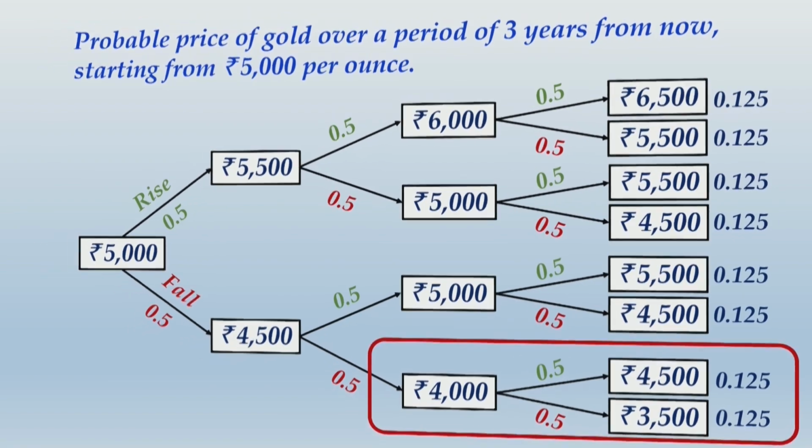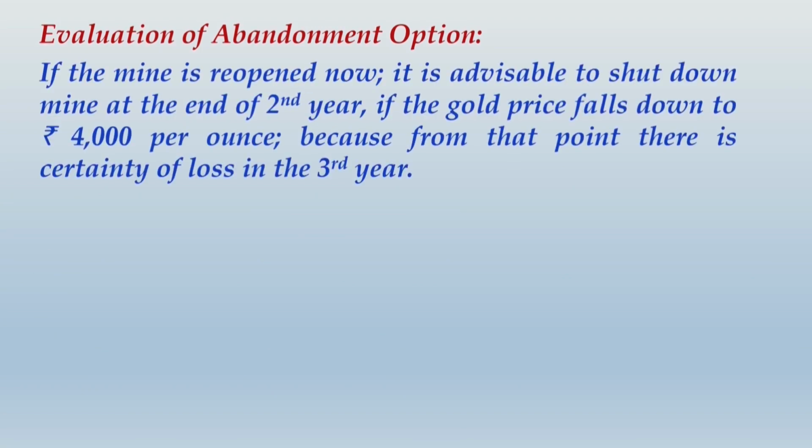So let us write that point over here. You have already written the heading evaluation of abandonment option. Now under this heading you write: if the mine is reopened now, it is advisable to shut down the mine at the end of the second year if the gold price falls to rupees 4,000 per ounce, because from that point there is certainty of loss in the third year.